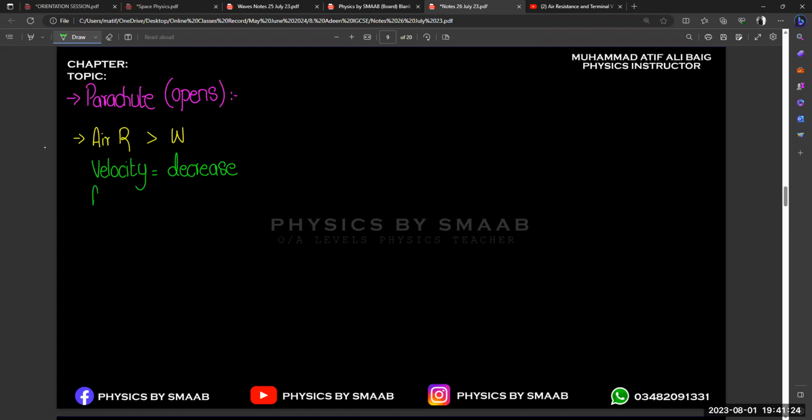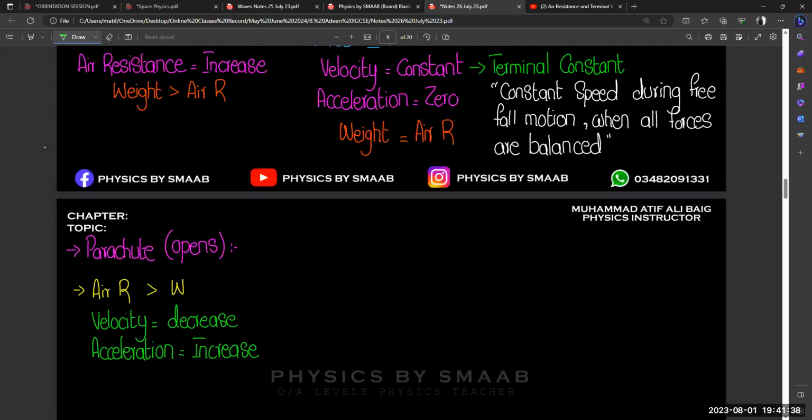So if we write with acceleration, initially acceleration is zero when there is terminal velocity, but this time your acceleration will increase, right? Why am I writing increase? Because if we compare with the previous situation, here we have zero acceleration and a constant velocity. But after opening the parachute, your velocity will decrease, but your acceleration will increase because of that huge air resistance, right? Okay. Clear? Any confusion?